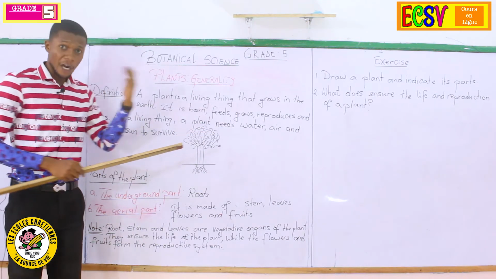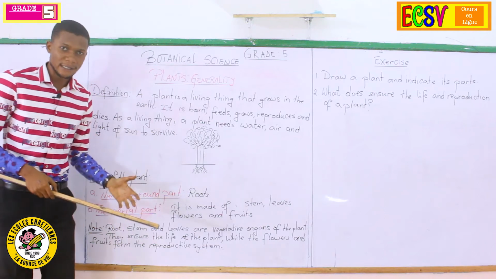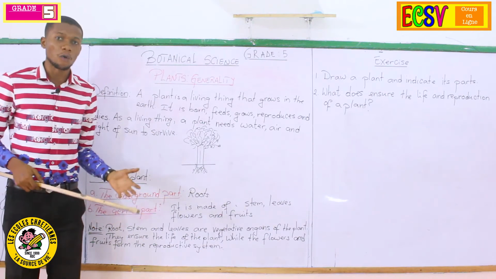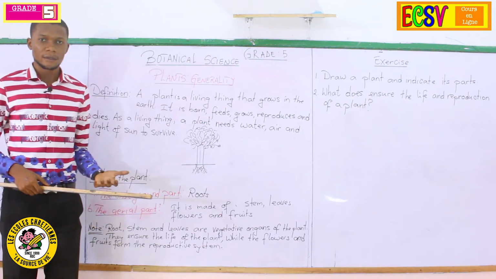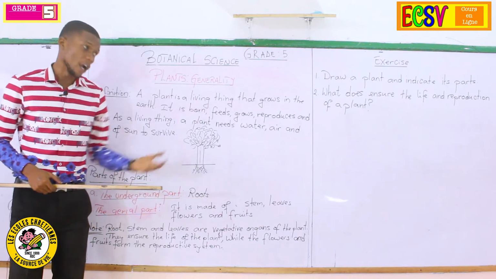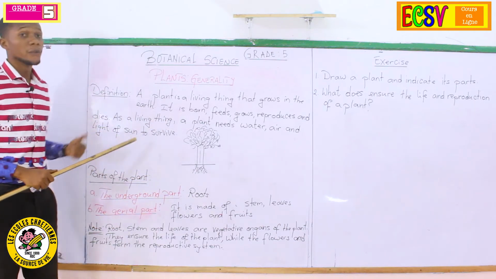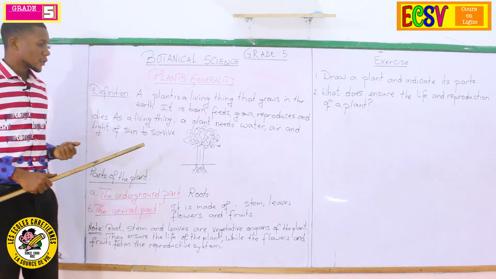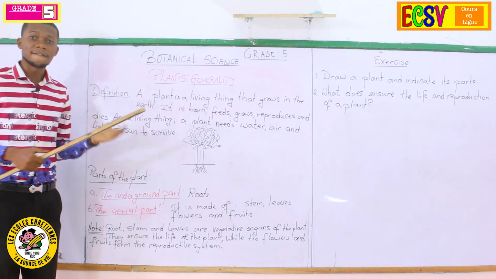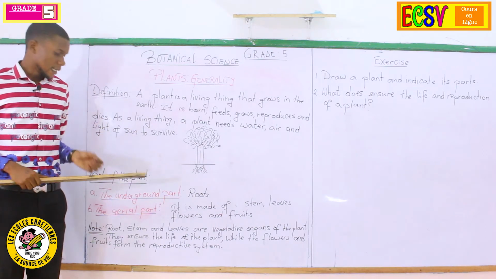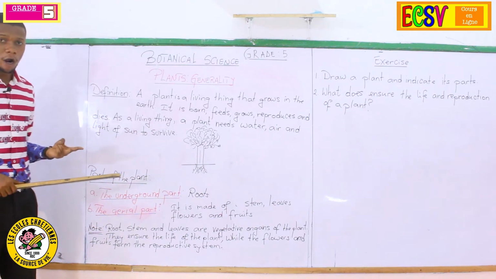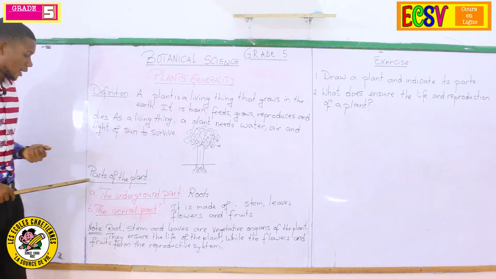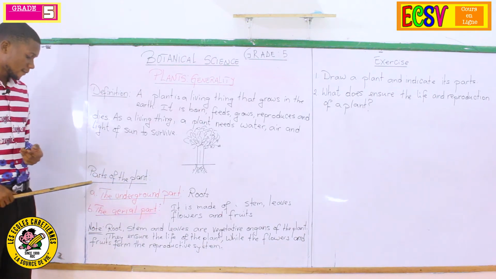It needs air. You cannot sow a plant in a place where there is no air. No, it will die before the time. A plant needs air. It also needs the light of sun to survive. Okay? So a plant has different parts. So today I'm going to give you the two main parts of a plant. Here we go. Parts of the plant.